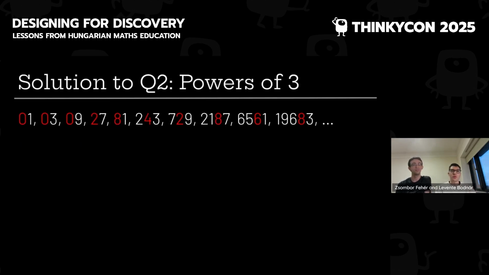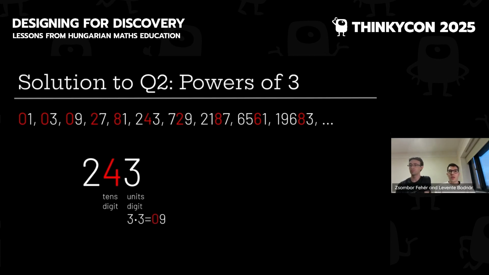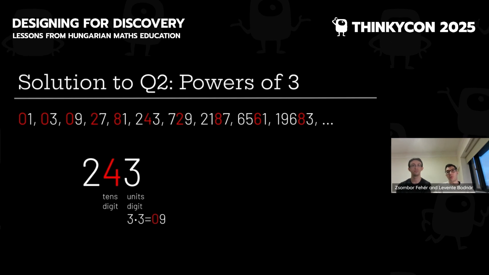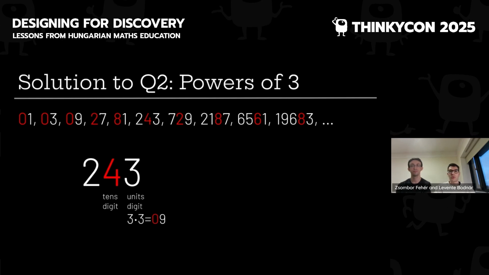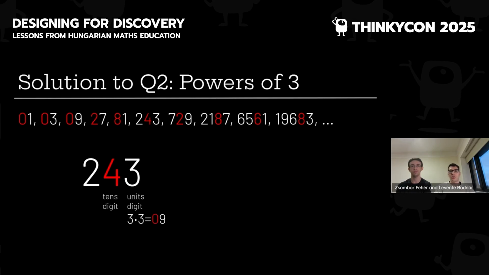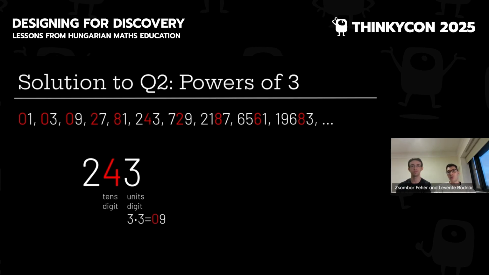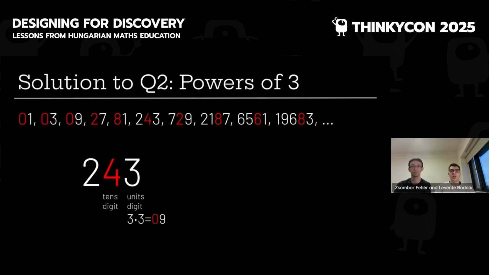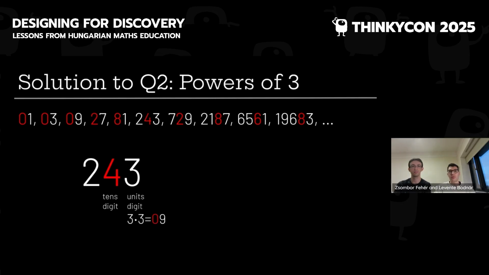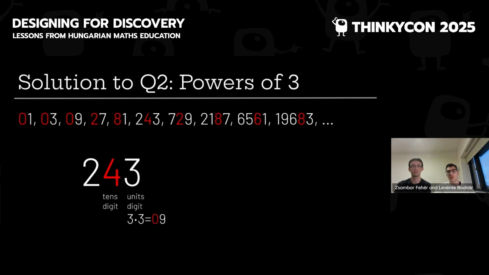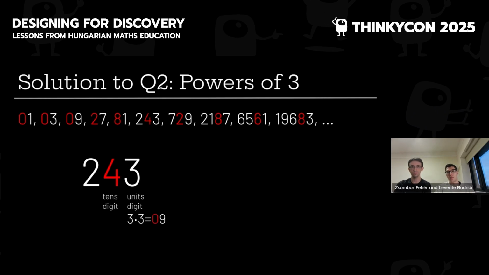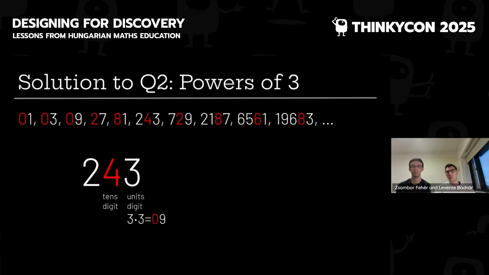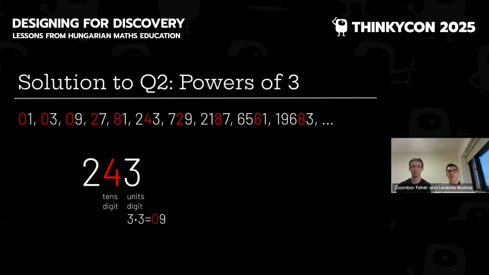So question 2, powers of 3. As an example, let's see what happens when we multiply 243 by 3. So the 10th digit is 4, it's even, and if we multiply it by 3, an even digit times 3 is still even. Let's see the carry. So we have the unit digit is 3, and if we multiply it by 3, we get 9. So there is no carry. It doesn't affect the 10th digit, so it remains even.